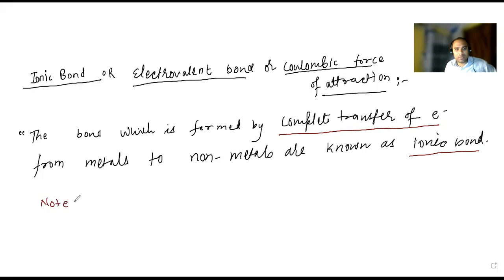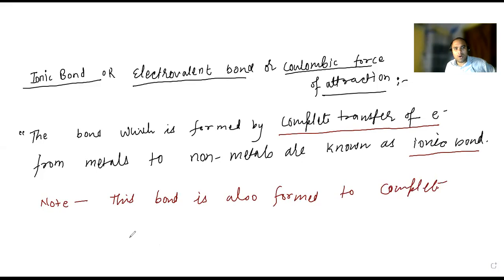Note: this bond is also formed to complete the octet or duplet. Getting my point?